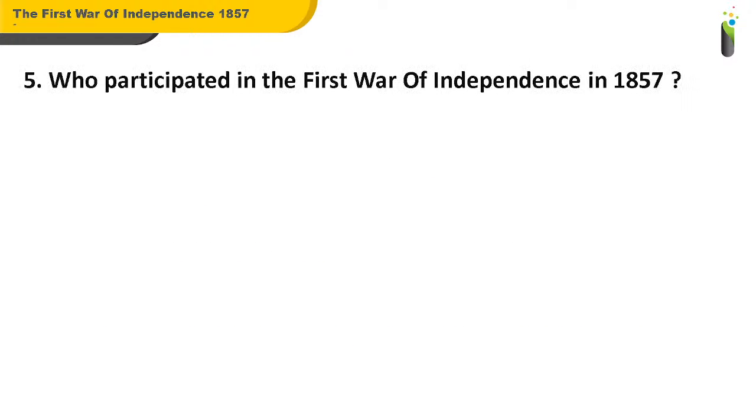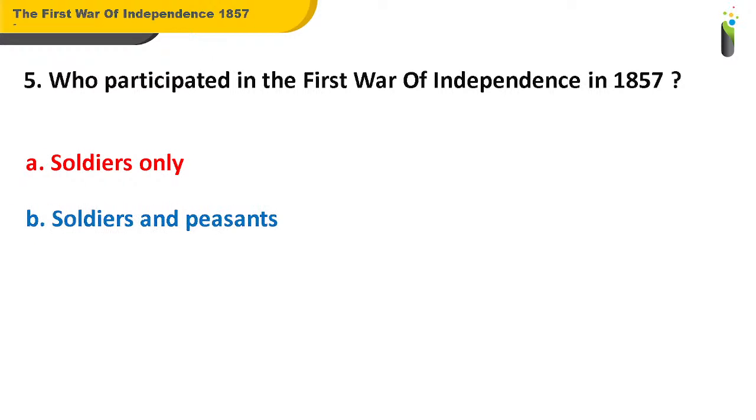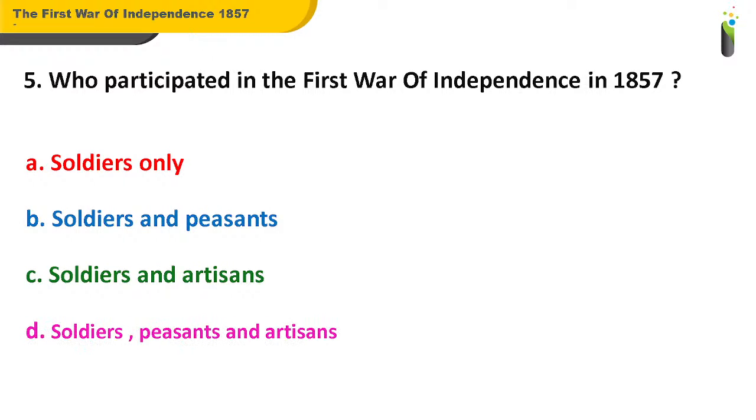Taking you to question number 5. Who participated in the First War of Independence in 1857? A. Soldiers only. B. Soldiers and peasants. C. Soldiers and artisans. D. Soldiers, peasants, and artisans. So, what should be the answer for question number 5?